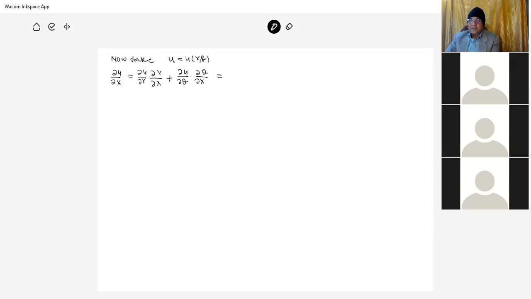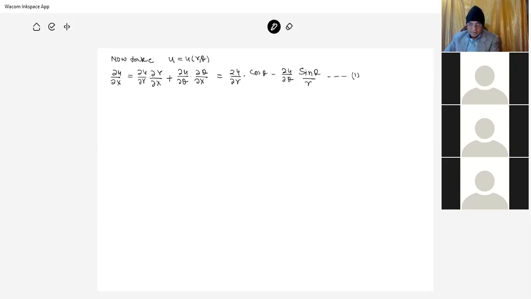So substituting this value, del u by del r into del r by del x, this is cos theta, minus del u by del theta, and this del theta by del x, so this is sine theta over r. This one is a particular equation. That equation is, say, 1.